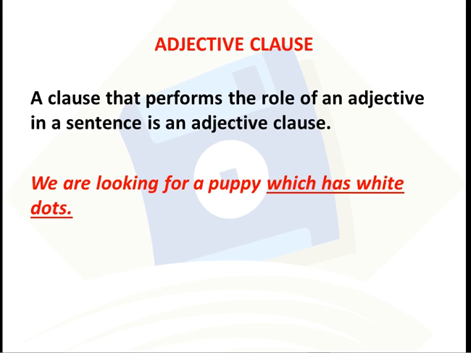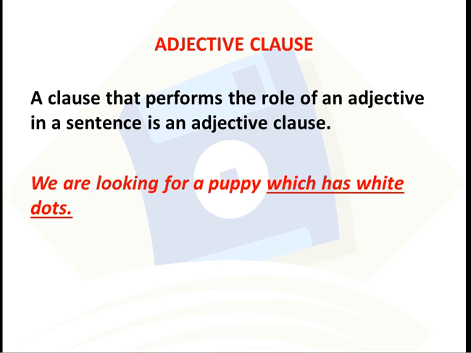The second type of clause is adjective clause. A clause that performs the role of an adjective in a sentence is an adjective clause. For example, we are looking for a puppy which has white dots. So here, which has white dots, this is an adjective clause.